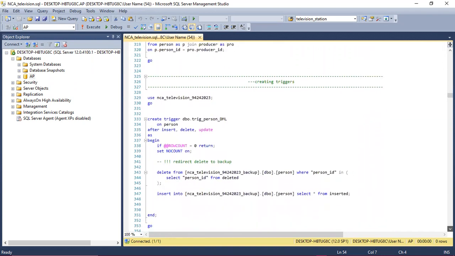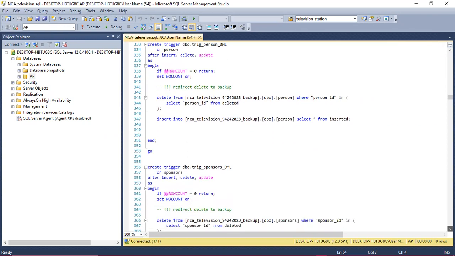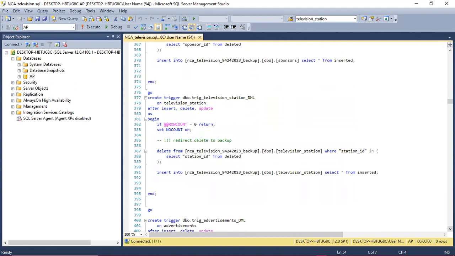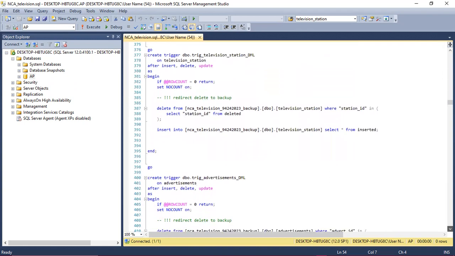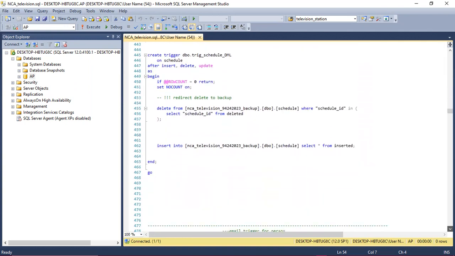And then these are my triggers. So I created a trigger that when you run it, it updates the backup database at the same time. So for delete and insert. And I created a trigger for all my strong entities. So I think there were 8 of them. So for television station, for advertisement, person, program, etc. I created for schedule also.